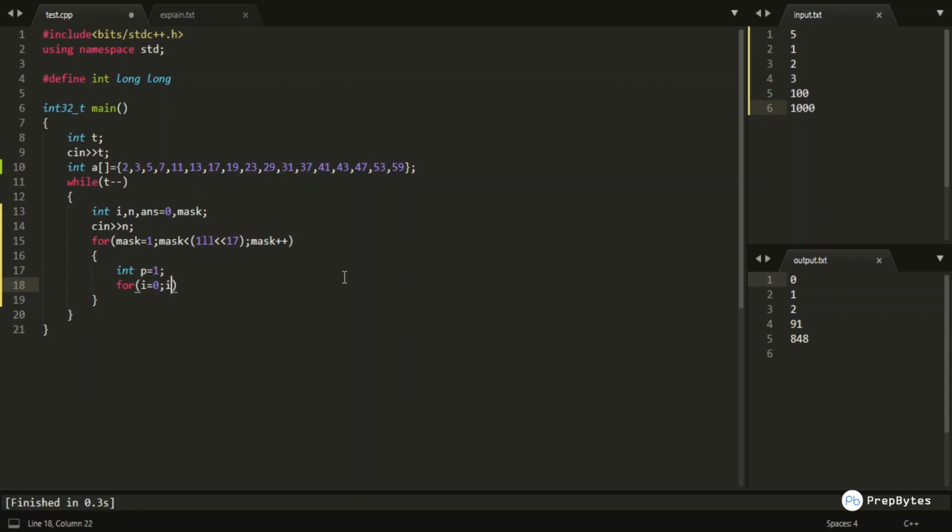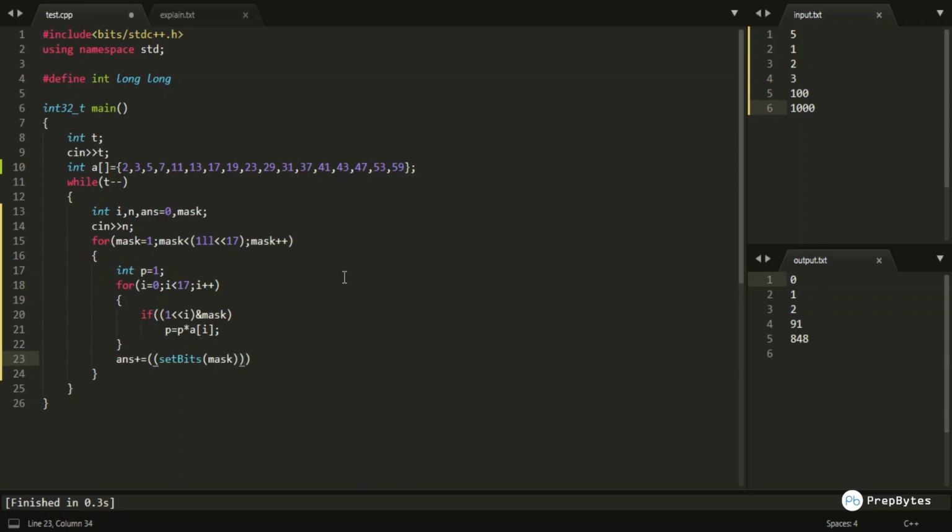Okay, and I would be creating another mask to check if the ith bit of my mask is set or not. And if it is set, then I would be taking the product and storing it in p.